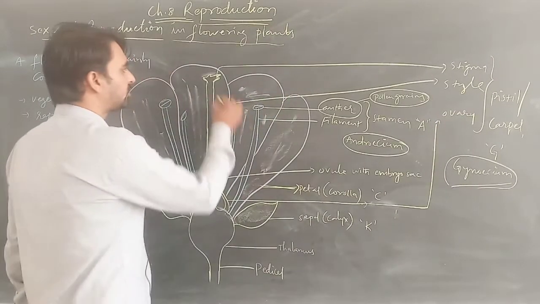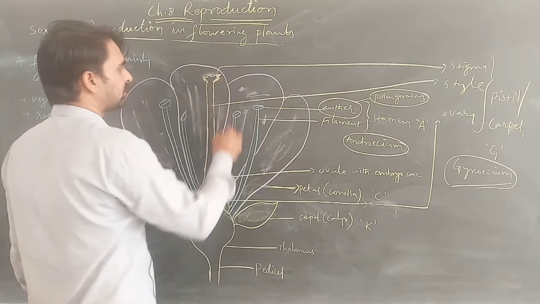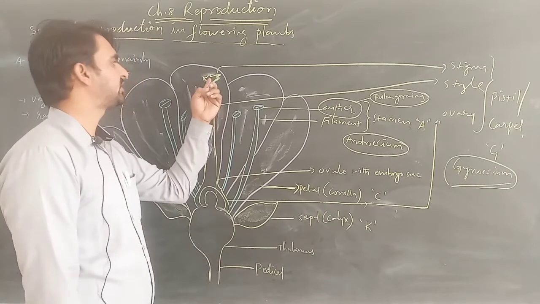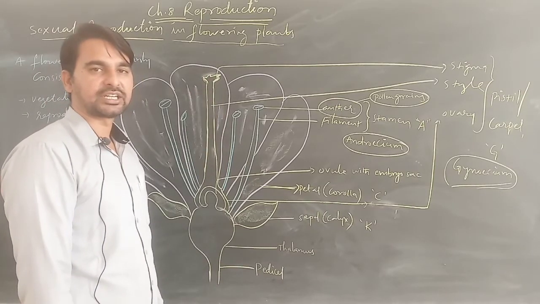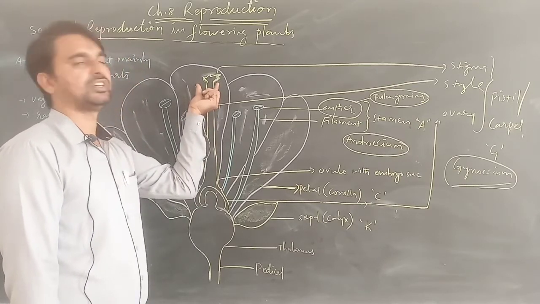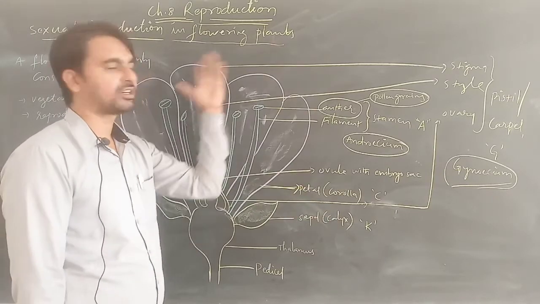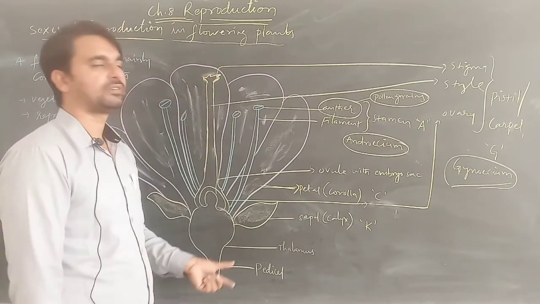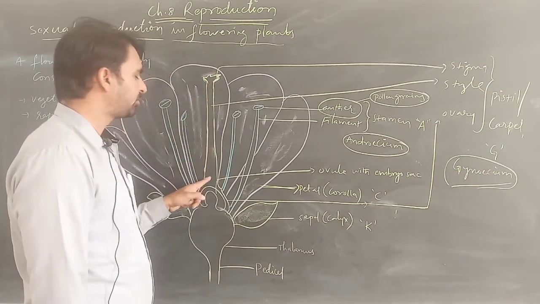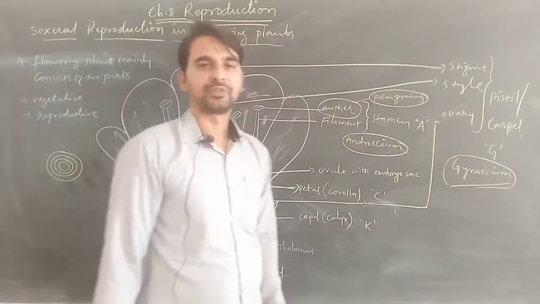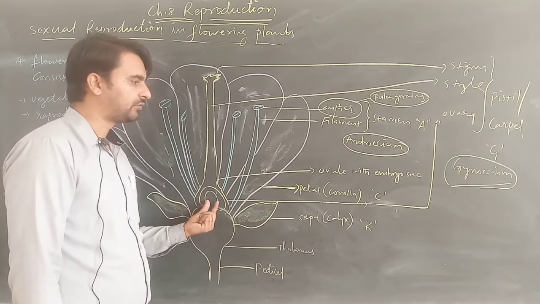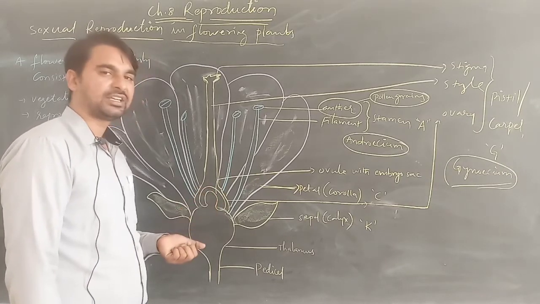Now the stigma is the topmost part of the flower, which receives pollen grains. So this is the receiving part of the female reproductive part. The pollen grains which reach the flower are accepted, or they fall on the stigma. It is attached by a long tube-like structure known as the style. And at the lowermost part it consists of the ovary. This ovary consists of ovules present inside the embryo sac.